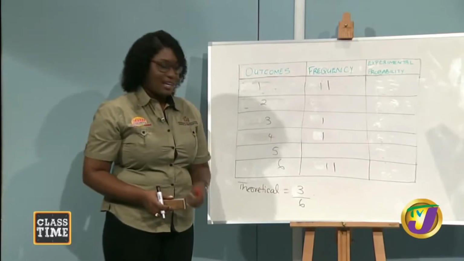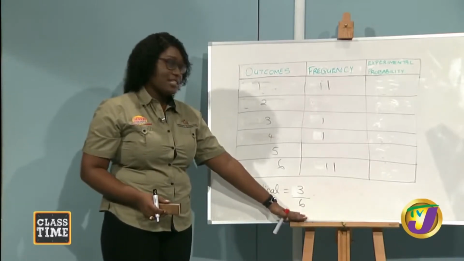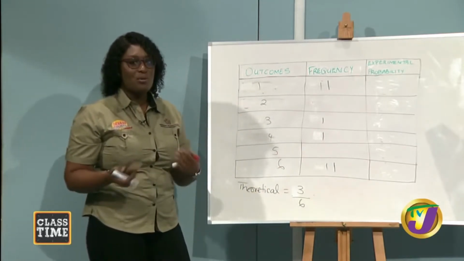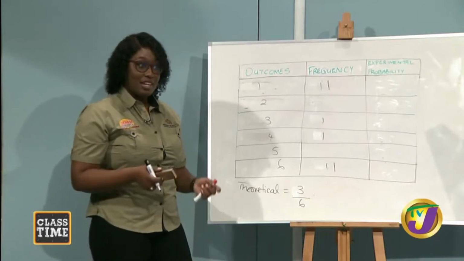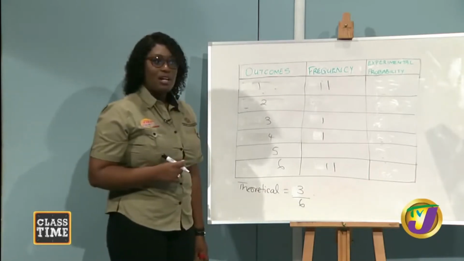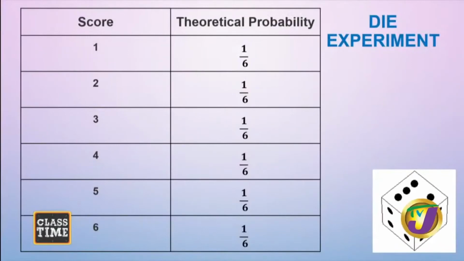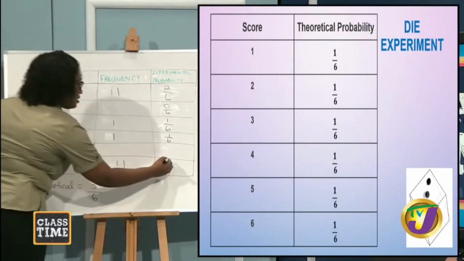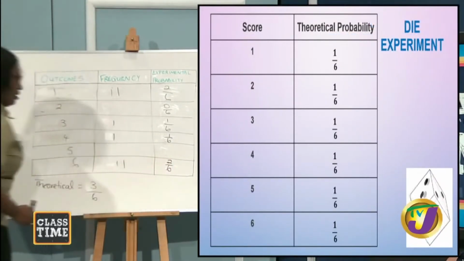All right, so guys, here we have our theoretical probability, which was 3/6 or a half. Now let's check and see if the experiment matches up to what we said theoretically. All right, are you ready? Yes. So we got a 1 how many times? 2 times. Twice, so it's 2/6. We didn't get any 2s this time, so we got 3 and 4 just 1 time, so that's 1/6 each. And we got 6, 2 times. No 5.